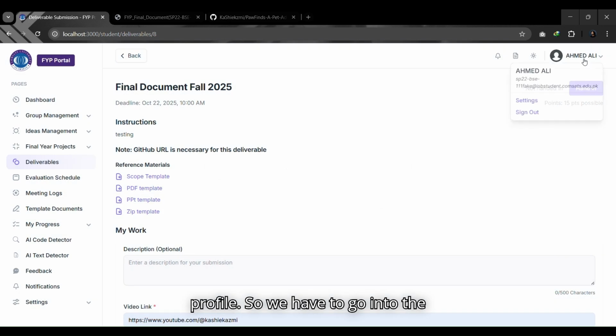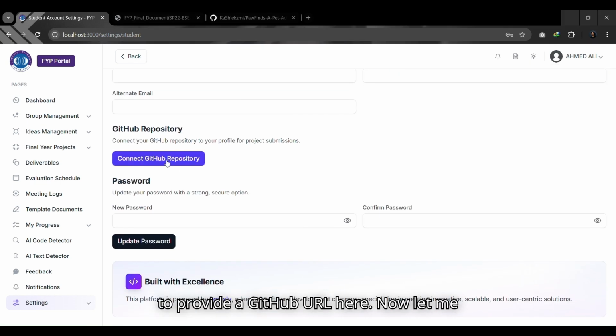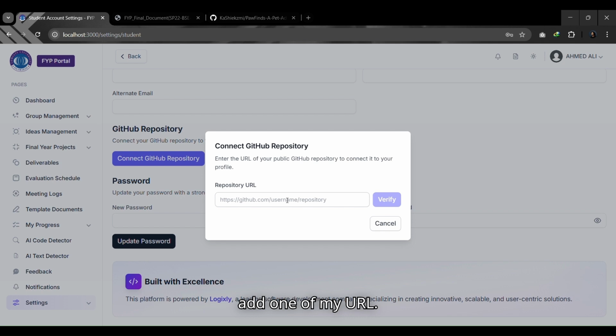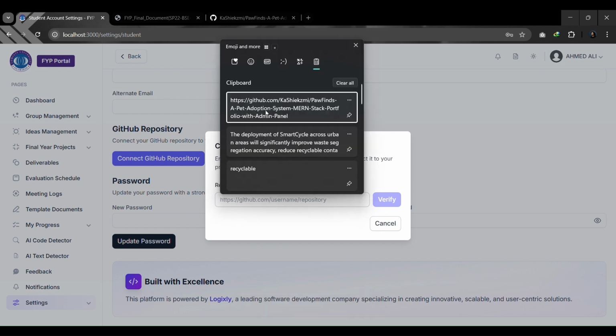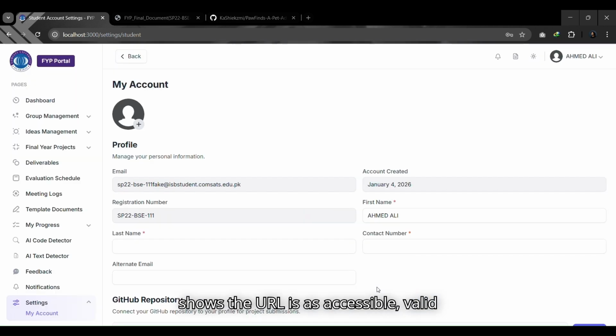So we have to go into the settings page. The students have to provide a GitHub URL here. Now let me add one of my URLs. The system does several checks. It makes sure the URL is accessible and valid, checks that the repo is accessible, and can run the AI code analysis to check the code quality. This all happens in the background, and the supervisors can see the results later.